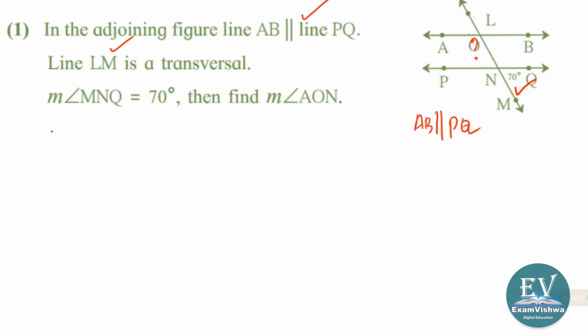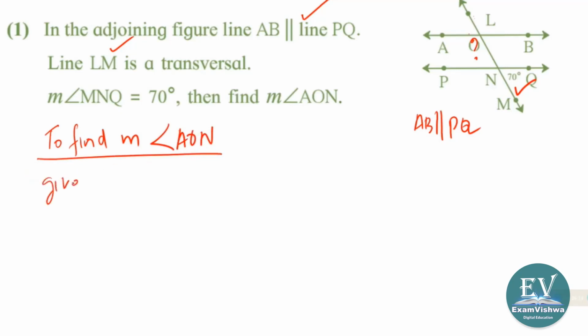We want to find what? To find the measure of angle AON. This is our target. What is given here? Measure of M and Q is equal to 70 degrees. This one. We have to write it like this. So we will write given.